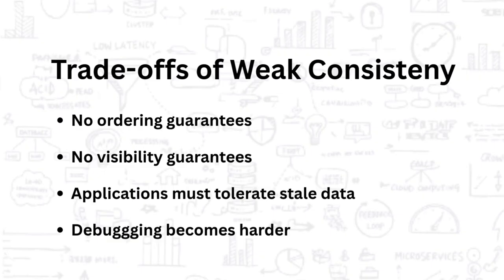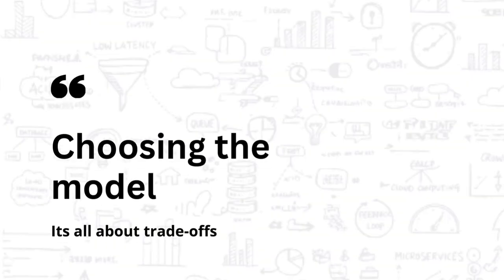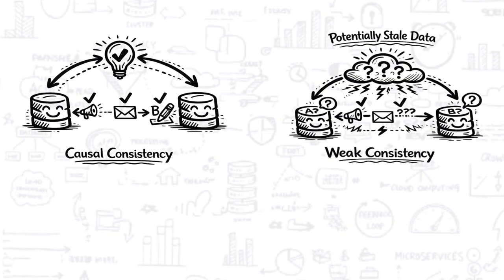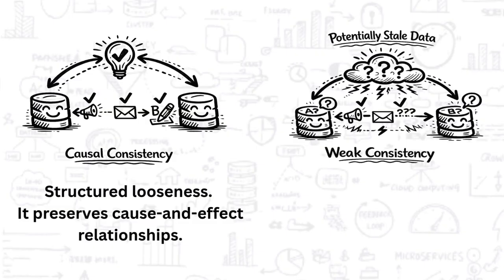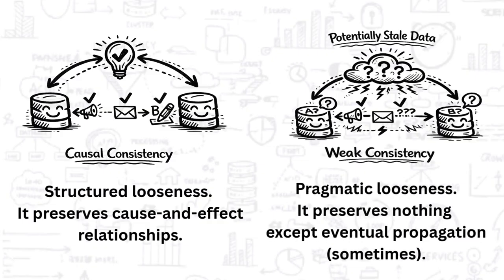Okay, so we've looked at these two very different models. Let's pull them back together and figure out how you'd actually choose between them and see where they fit in the grand scheme of things. When you put them side by side, the difference is just crystal clear. Causal consistency is all about preserving those logical cause and effect relationships. You could almost call it structured looseness. Weak consistency, on the other hand, preserves nothing, except that the data will eventually get there. It's more like pragmatic looseness. Neither one is better or worse, they're just different tools for very different problems.